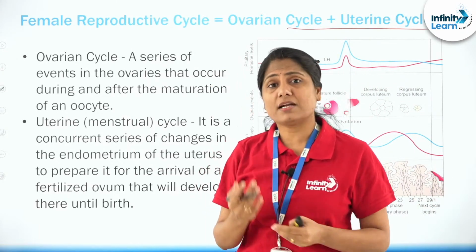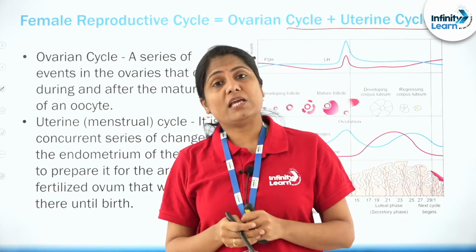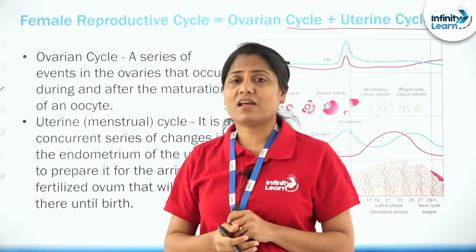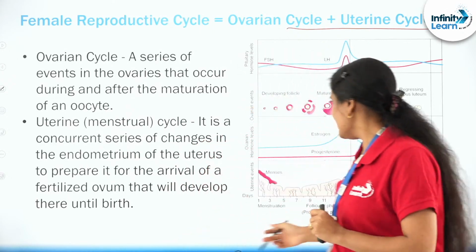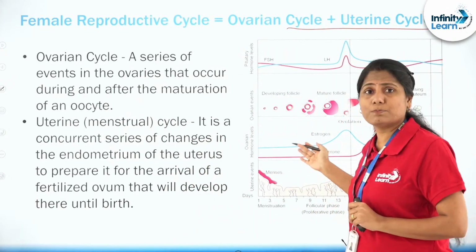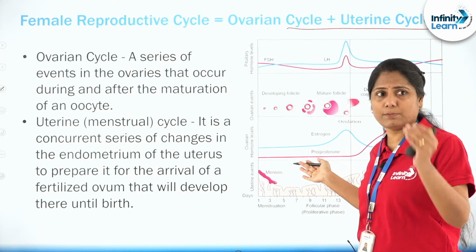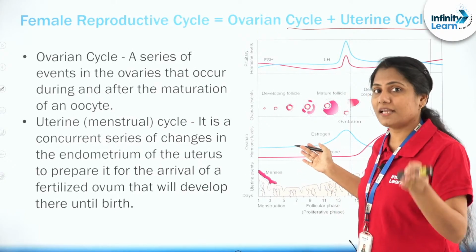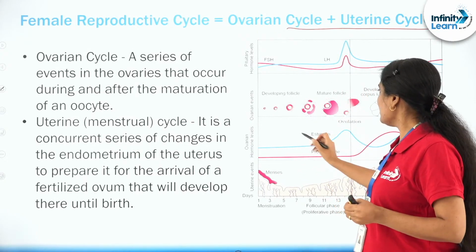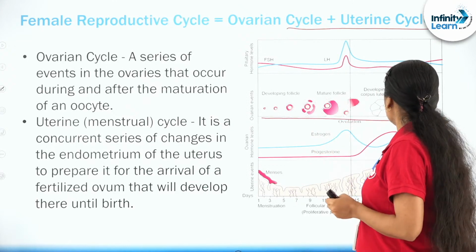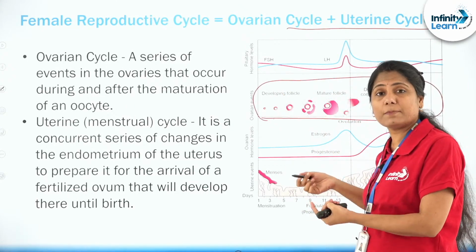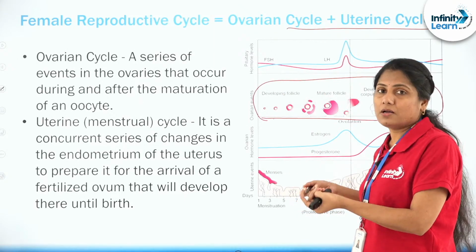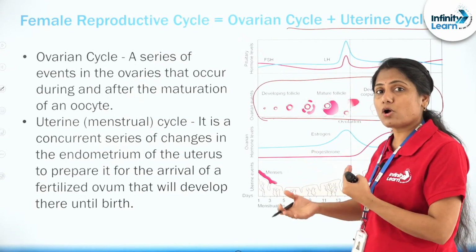There are changes taking place in the ovary as well as in the uterus, which is quite evident when you look at the diagram provided in the NCERT text. Look at this particular diagram. You are familiar with it, right? This is something that's there in your textbook. From this you can understand what is happening in the ovary. This part shows where the follicles are growing and undergoing rupture, and forming what is called the corpus luteum.